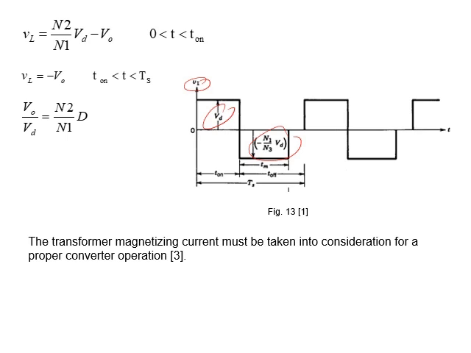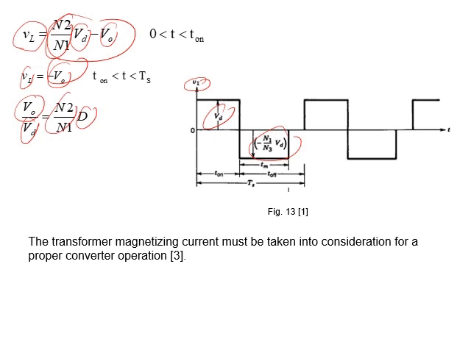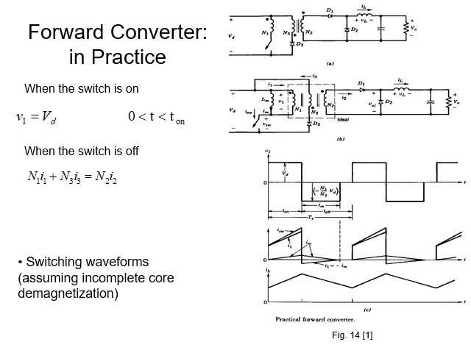Now, if I write the formula, I will say V of the inductance is equal at the beginning to VD times the turn ratio transferred to the secondary, minus the output, Kirchhoff. And when it is open circuit, then VL equals minus VL. When I equate these two formulae and simplify, I will find the relationship between output and input. It's not only D as in a buck converter. Turn ratio came to be another player.